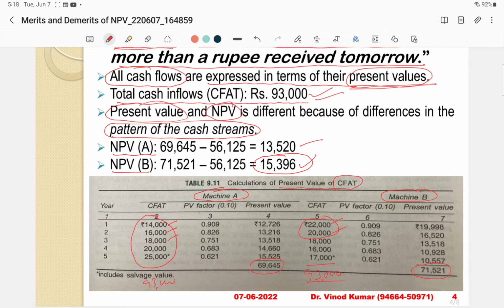Okay, so because earlier benefits can be reinvested for earning extra returns. So due to this feature of the time value of money concept, this NPV is highly considering the merit of the time value of money concept, and accordingly in case of project B, we are getting higher NPV than NPV in respect of machine A. So this is the second merit of NPV method.